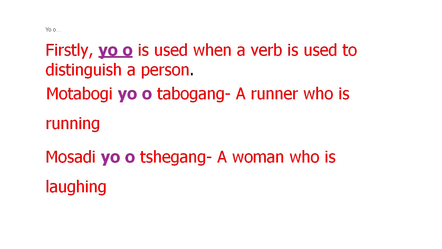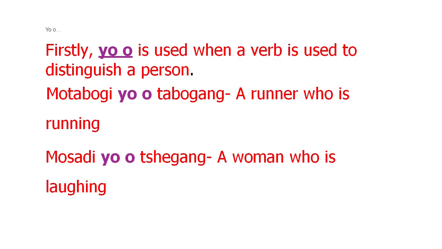So the verb is used to distinguish the subject. That is the work of an adjective. In such cases, in Setswana, you would use yo-o. That is when you want to use the verb as an adjective, the verb to distinguish the subject of the sentence.